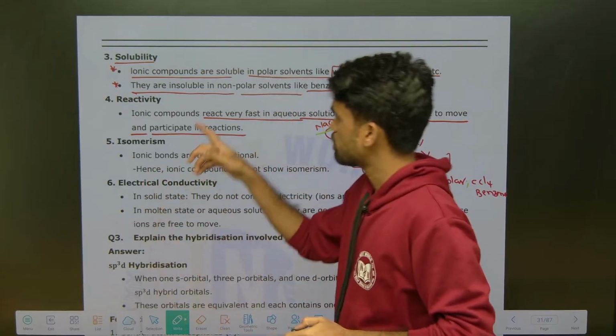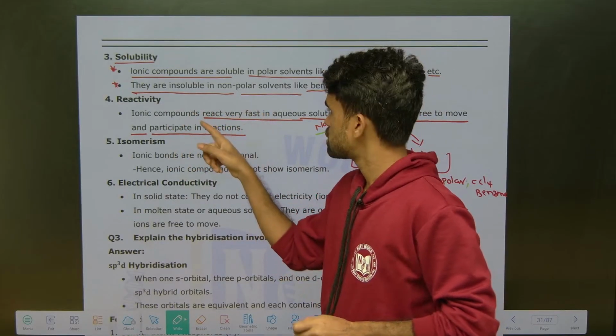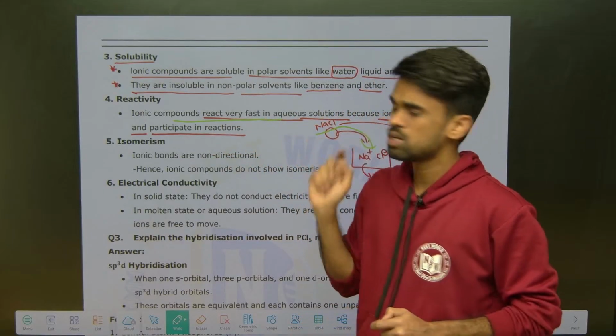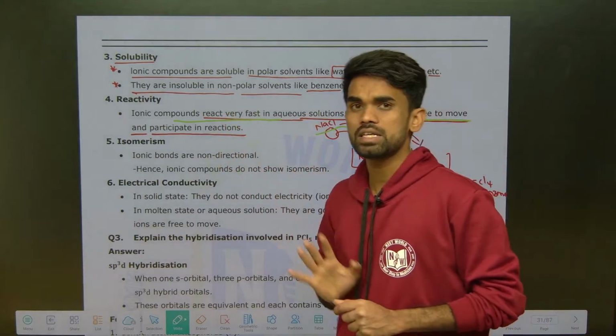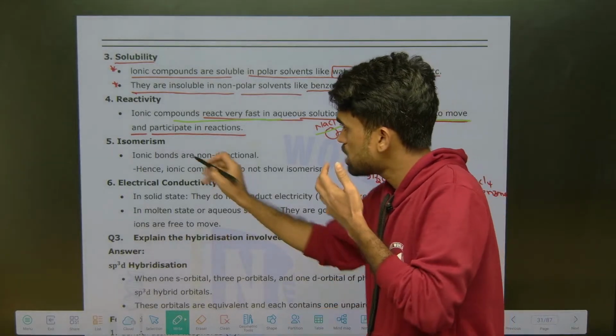So it means ionic compounds are highly reactive, or very fast reactive. Ionic compounds show very fast reactions in aqueous solutions because the ions are free to move and participate in the chemical reaction. That's it. Okay, and the next, isomerism.